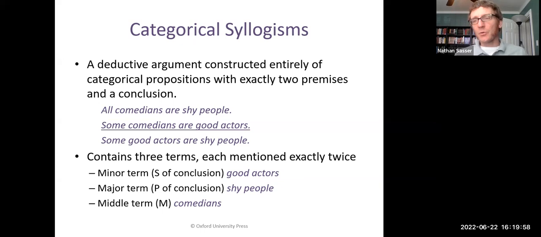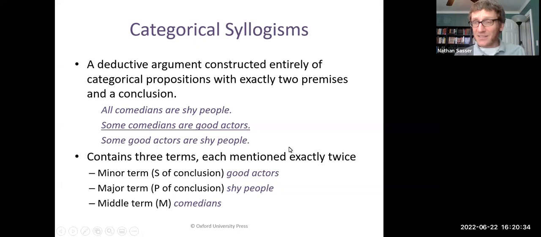Now, some terminology you're going to need to know in order to be able to talk about categorical syllogisms. Every single categorical syllogism has three terms, and each term is mentioned exactly twice. Now, I'm going to start with the major and the minor term. How do you know which terms are the major and minor terms? Well, you look at the conclusion. All right, look at this conclusion. Some good actors are shy people.